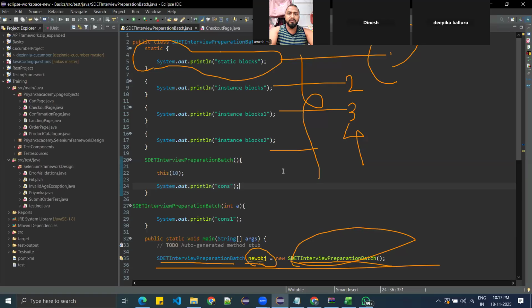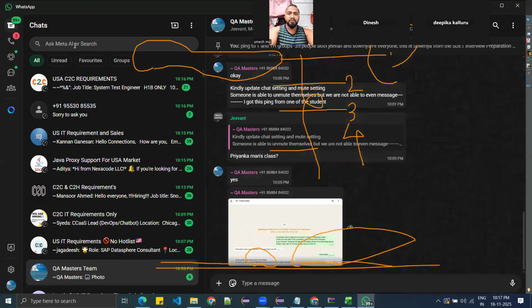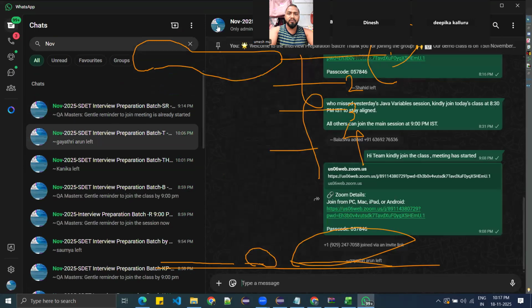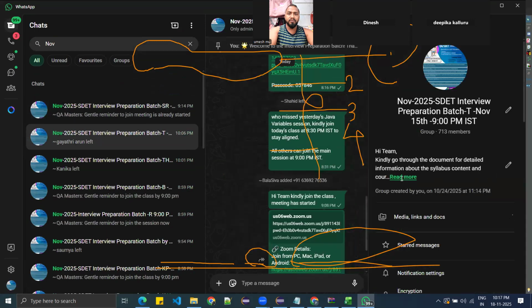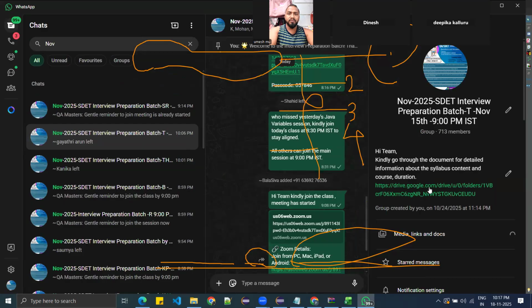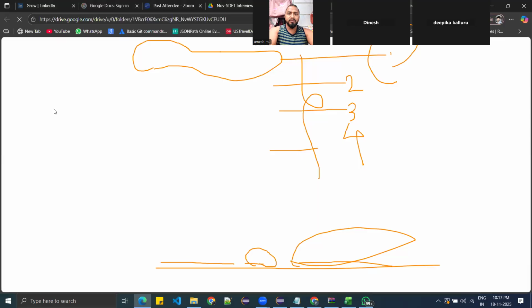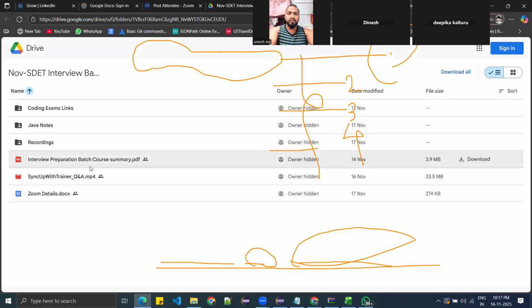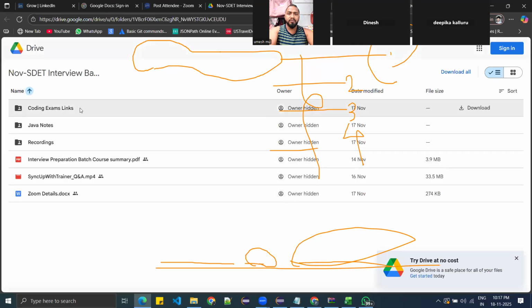So kindly stay in the same WhatsApp group, and you will be getting the recordings. As I showed you, please go to your regular WhatsApp groups. There you can see the WhatsApp group description with the drive link. When you open this drive, you have the recordings and everything: coding exam links, Java notes, recordings, and course summary. Complete your coding exam links, and that will tell you how much you have understood the concept.